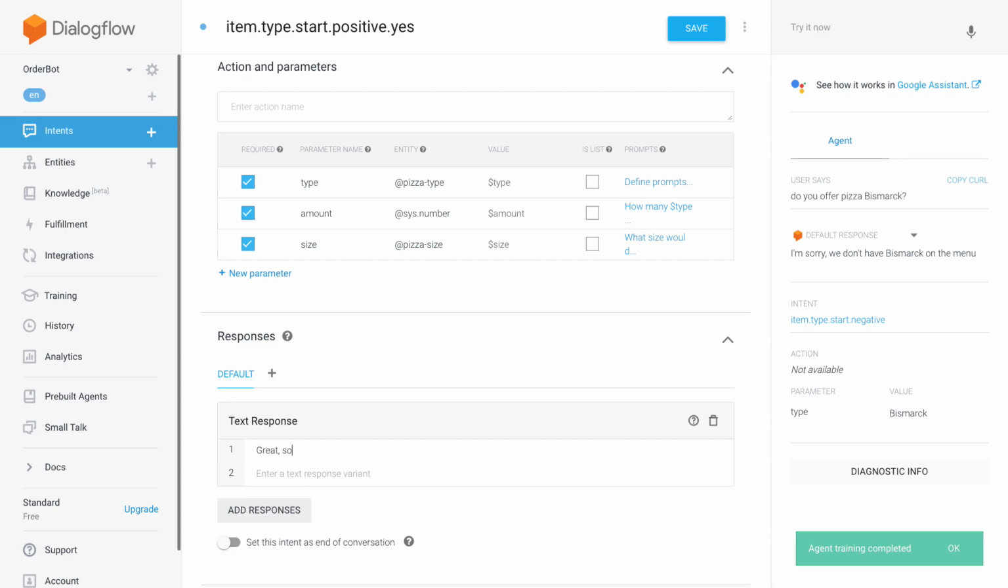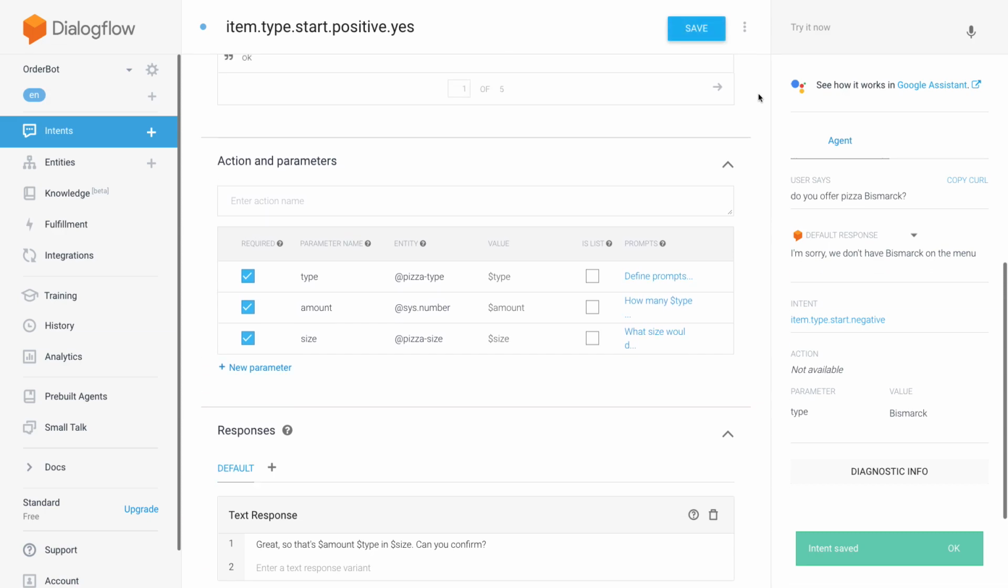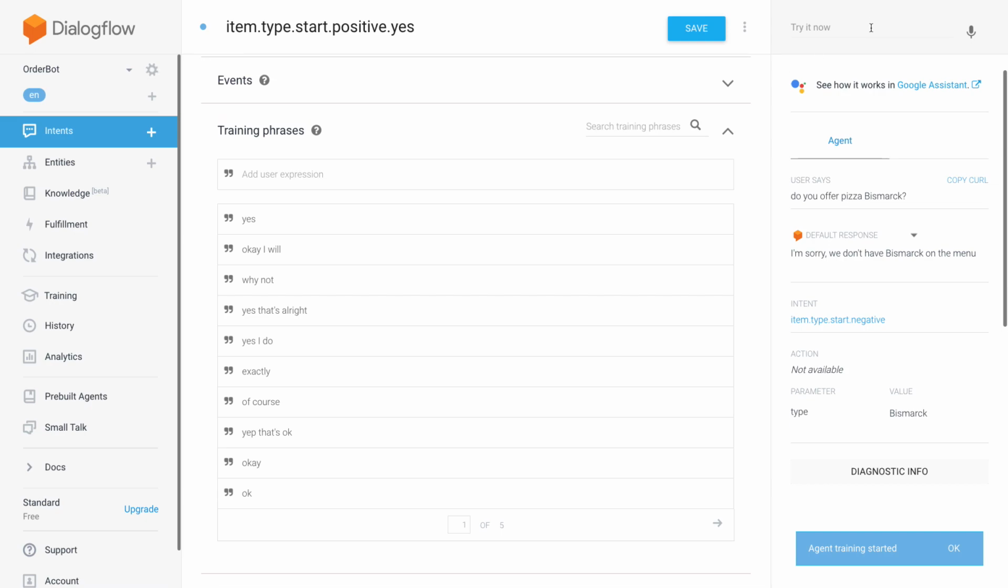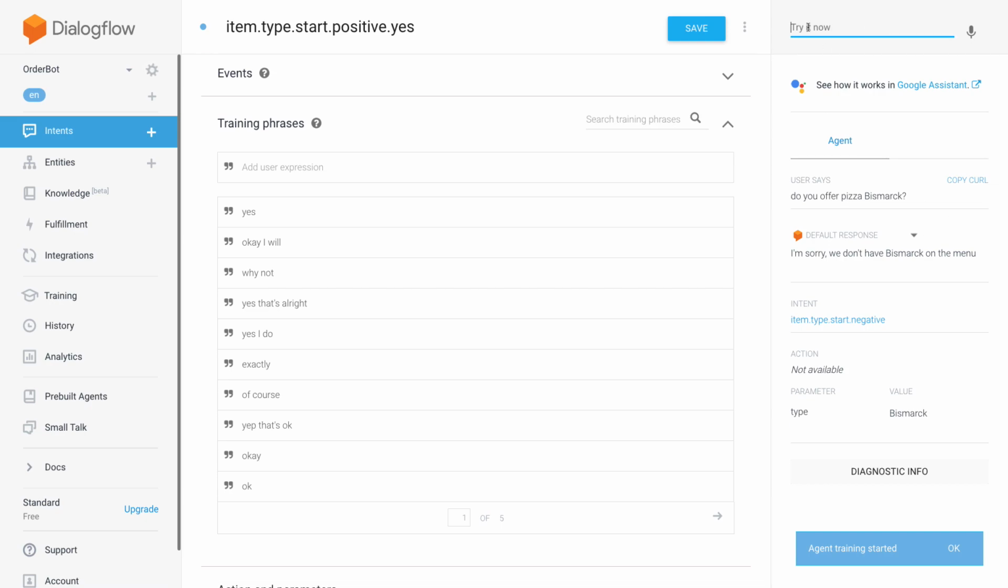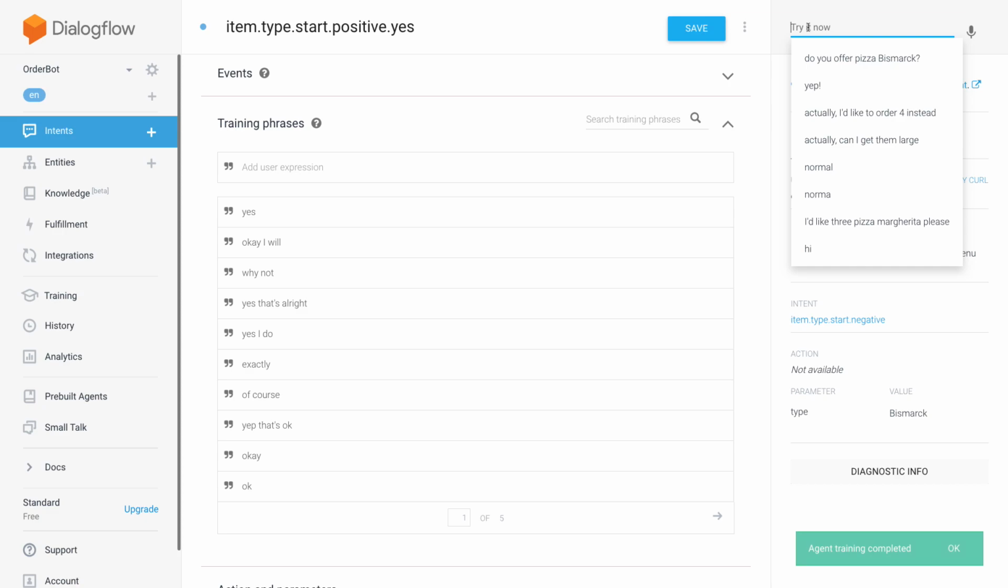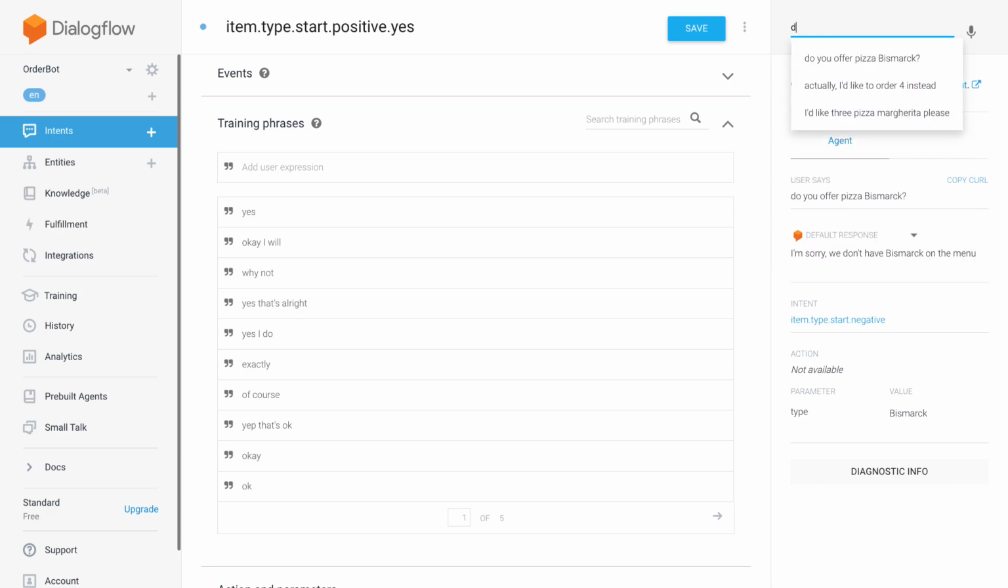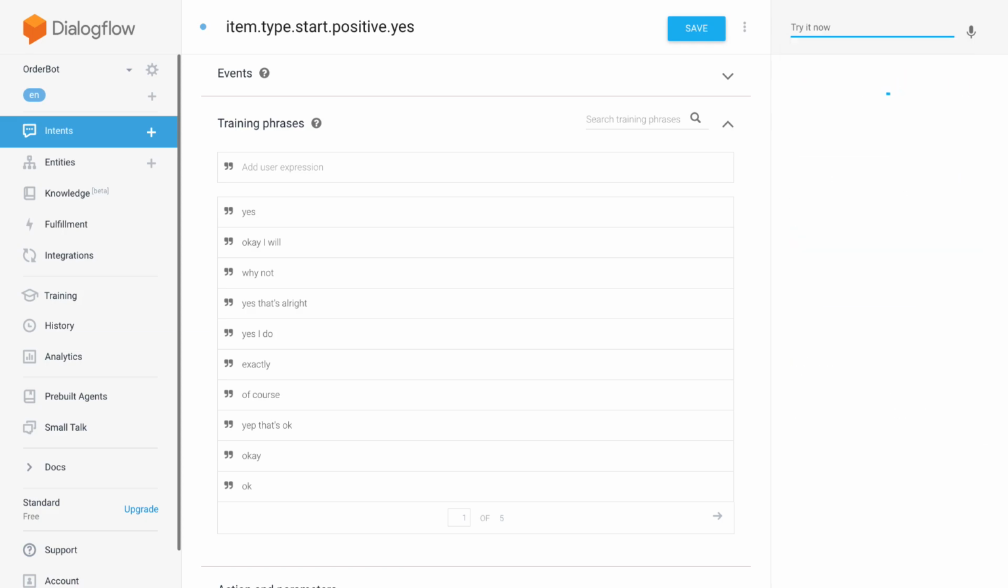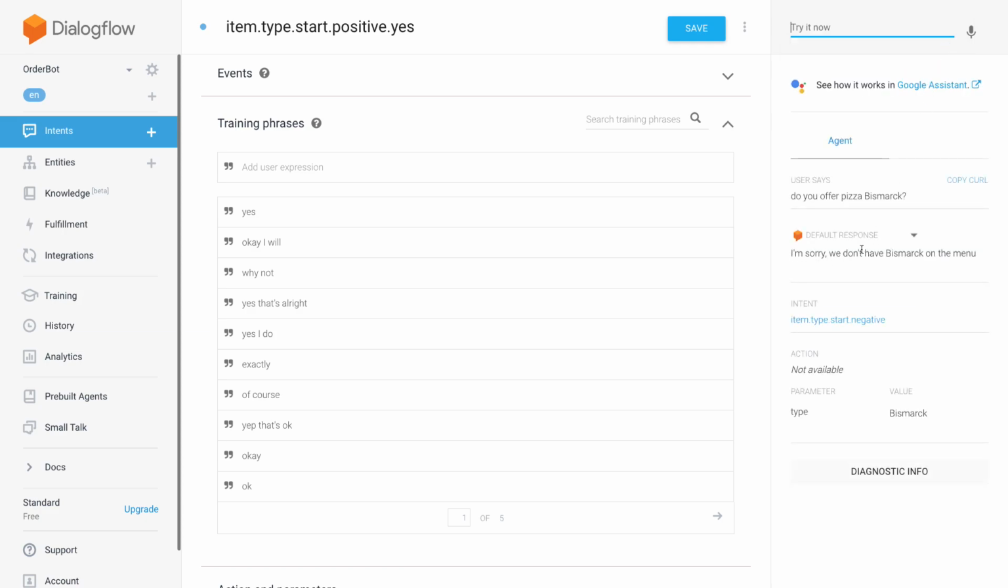Great. So that's amount, type, in size? Can you confirm? Okay. Let's just try this branch where the user just says yes and see if that works. It's just waiting until the agent training is completed. Okay, so again, do you offer pizza Bismarck? Let's just check that nothing went wrong now that we created the positive one.